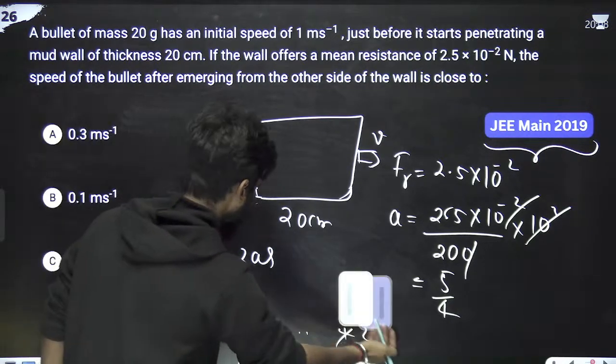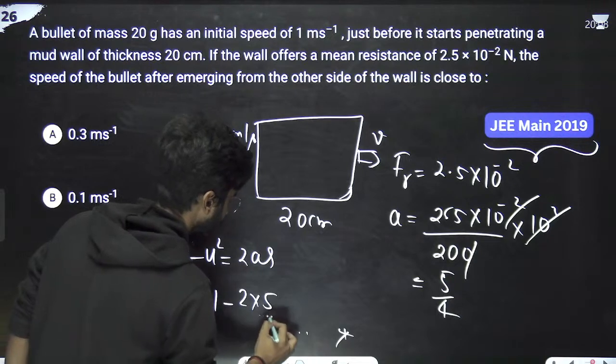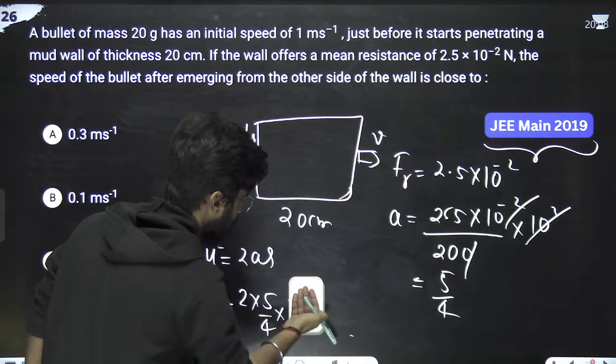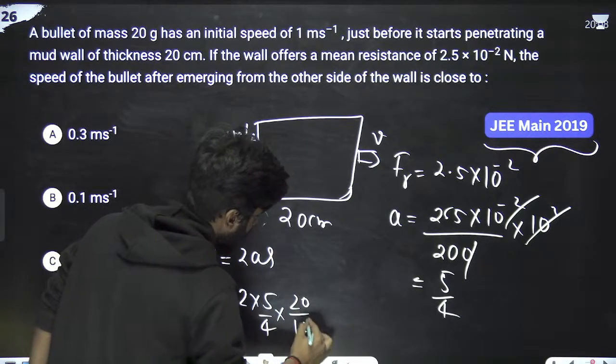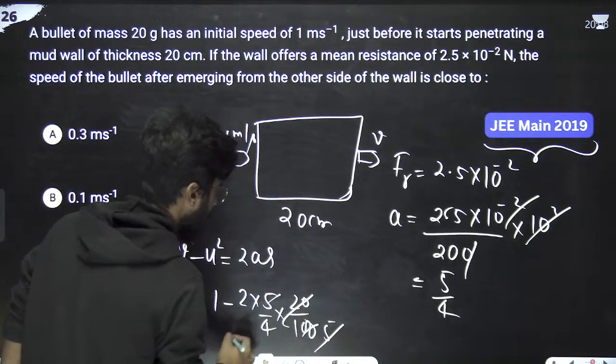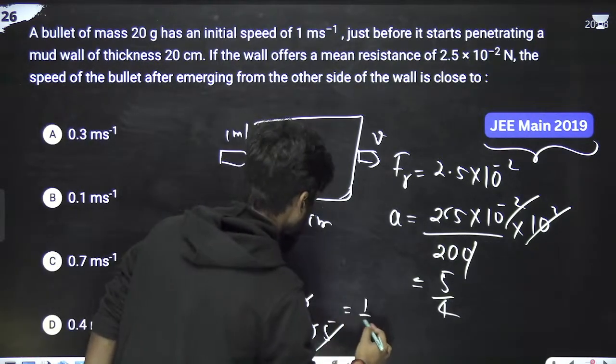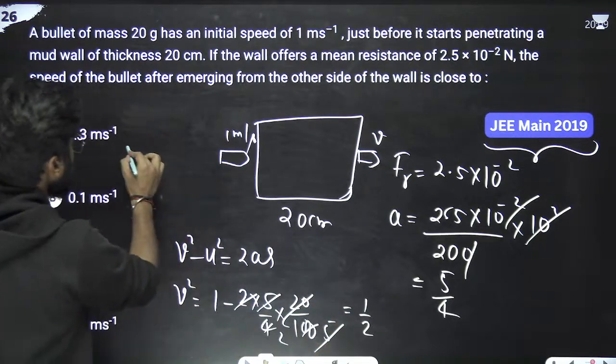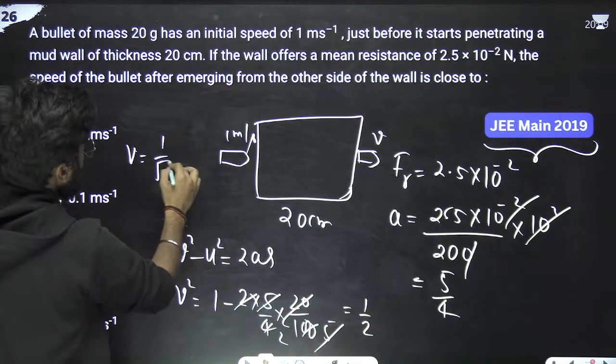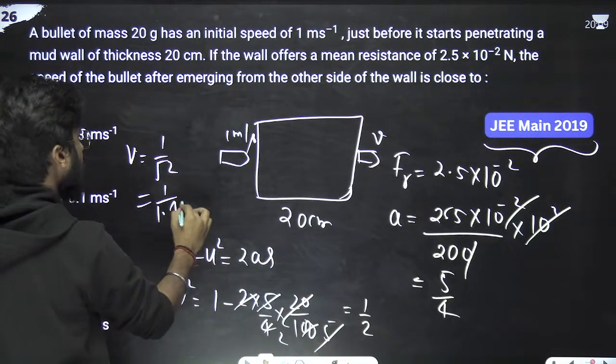Let me write again. 2 into acceleration is 5 by 4 into 20 by 100. 20 and this 5 cancelled, this is 2. 1 minus 1 by 2 means 1 by 2. So v square is 1 by 2, so v is under root 1 by 2, that is 1 by root 2. So 1 by root 2 means 1.414.